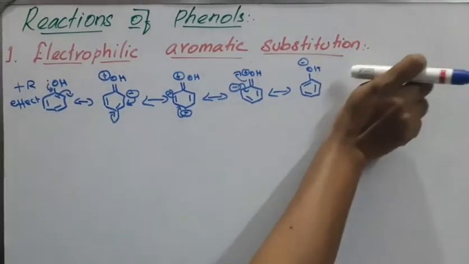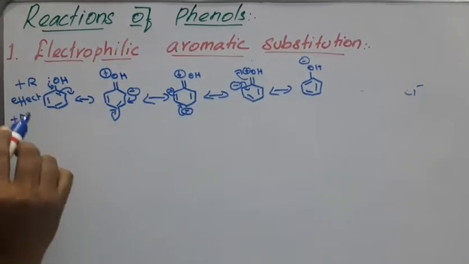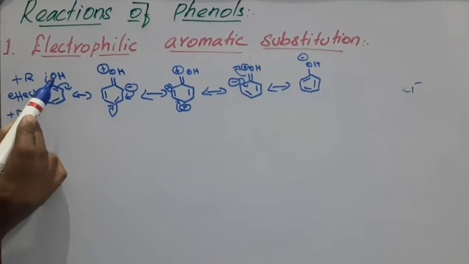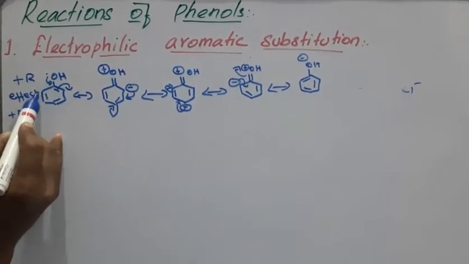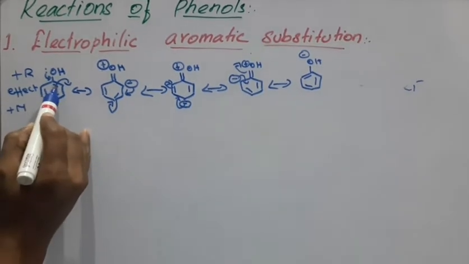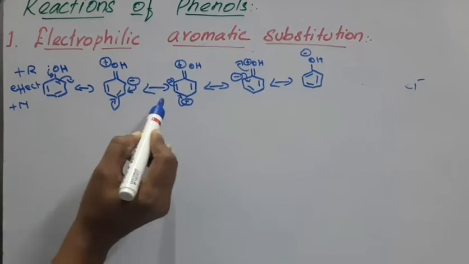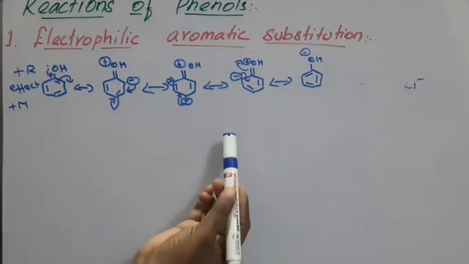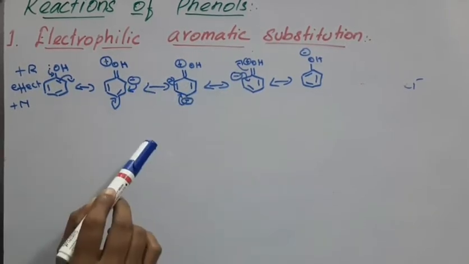Here this is plus R or plus M. What do you mean by plus R? Resonance structure: because of the presence of OH and NH2 groups, electrons are contributed to this benzene ring, so the electron clouds are more at the ortho and para positions. So the incoming groups are easily directed to the ortho position and the para position.